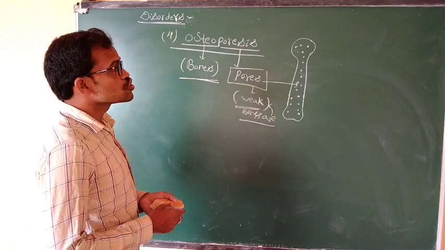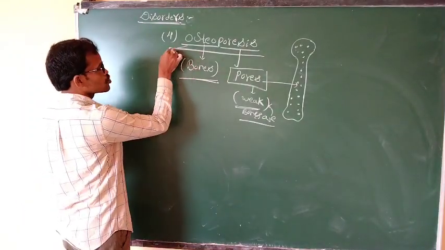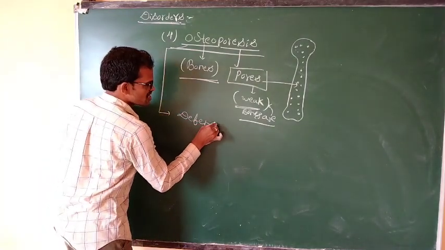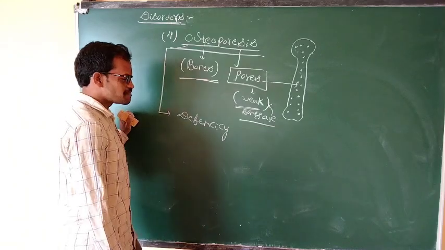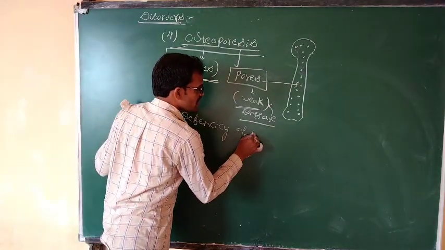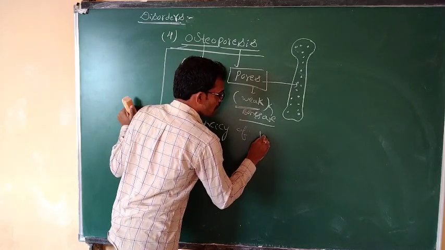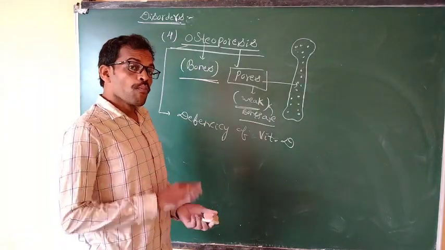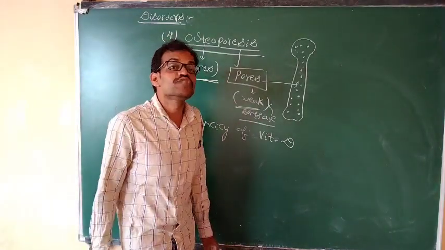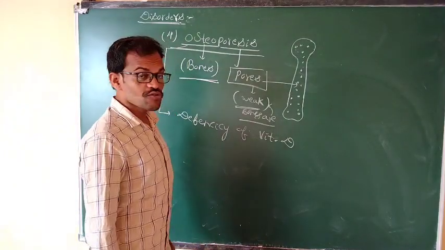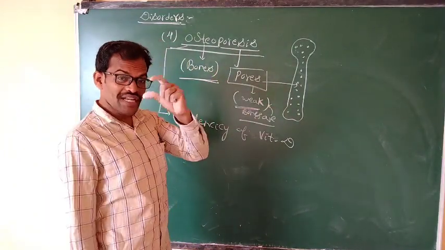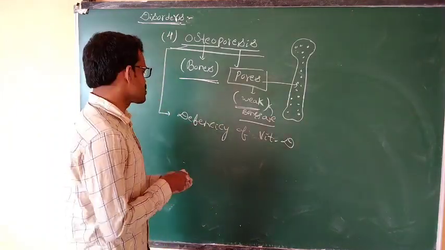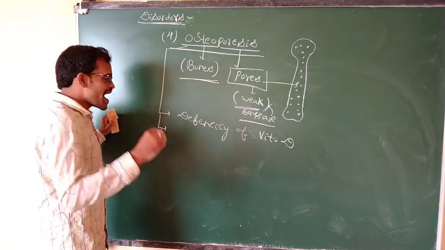Osteoporosis. What is the problem of osteoporosis? It is the deficiency of vitamin D. More vitamin D, more calcium absorption. Whenever there is a deficiency of vitamin D, it leads to the creation of more pores, more holes in the bones, and the bones are in a very weak condition.